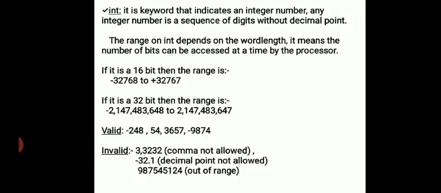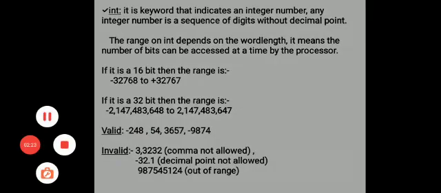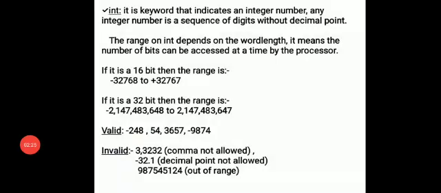Examples: minus 248, 54, 3657, minus 9874. Invalid integers: minus 3,232, since a comma is not allowed; minus 32.1, since a decimal point is not allowed; and 987545, since it is out of range.